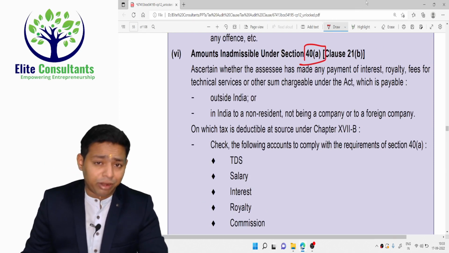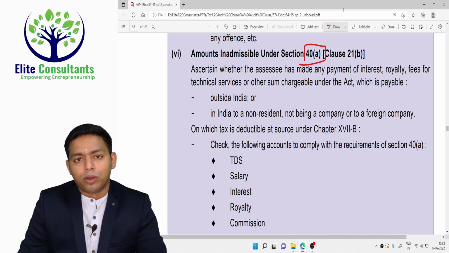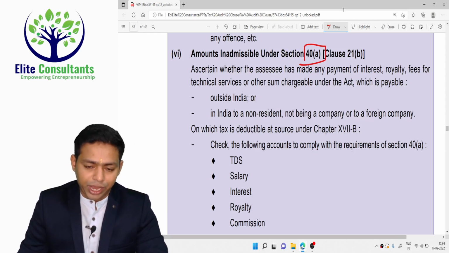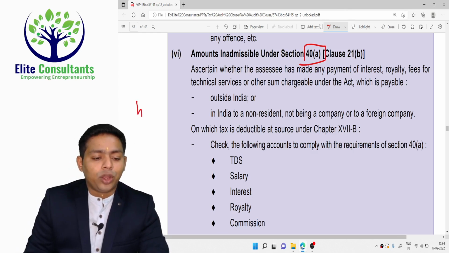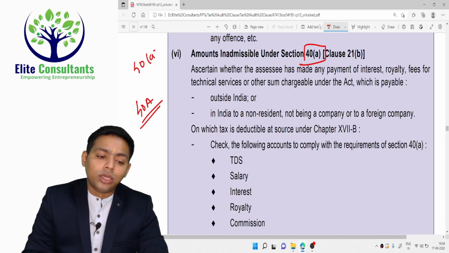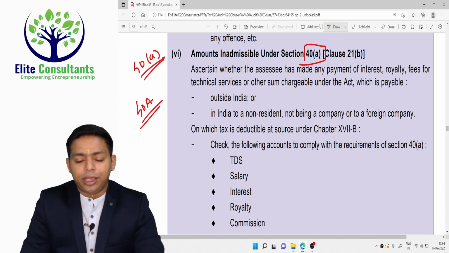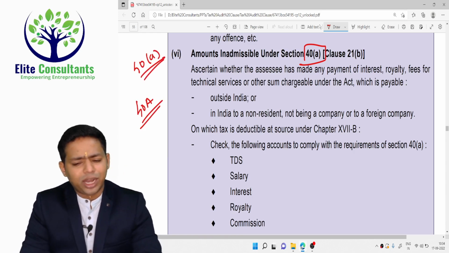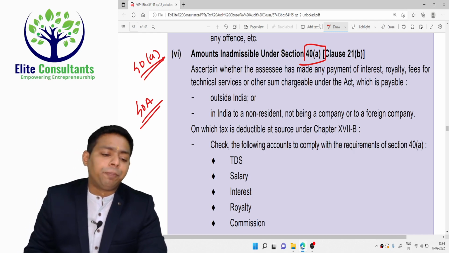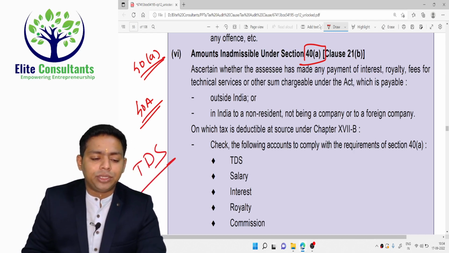With love, in our batches we used to call it section 40 chotu A, because you cannot read it as 40A, because 40A is a different section. This is section 40 clause A. So it's a clause A, and what is there in clause A? There are so many items in clause A, but the primary highlighted item is the TDS.